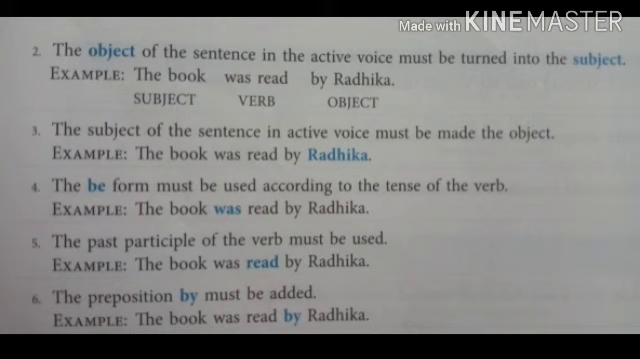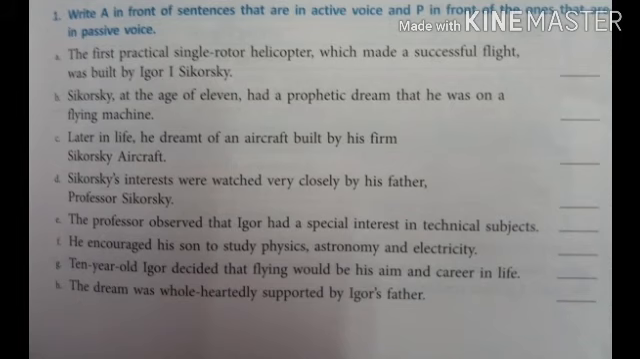Was, were, these are the forms of be. Is, am, are, was, were. The past participle of the verb must be used, meaning verb's third form will only come. The book was read by Radhika. And the preposition by must be added. You will see in the passive voice you will keep by with the subject, like the book was read by Radhika to complete the sentence.